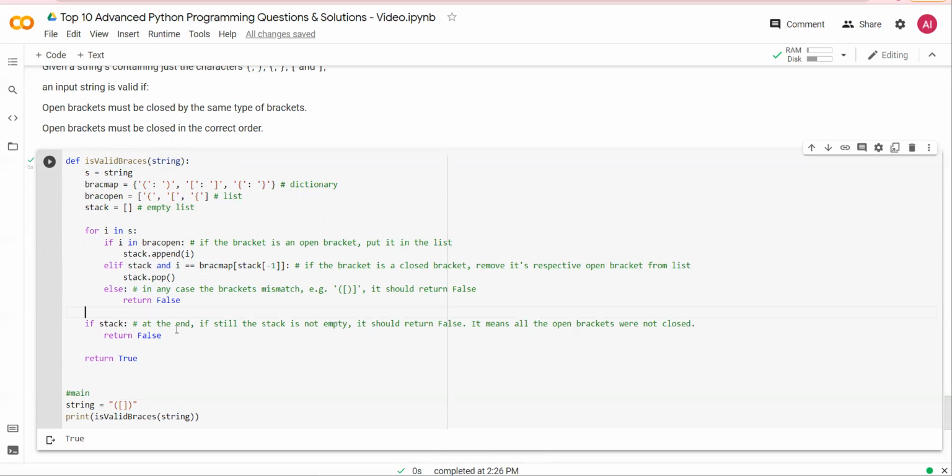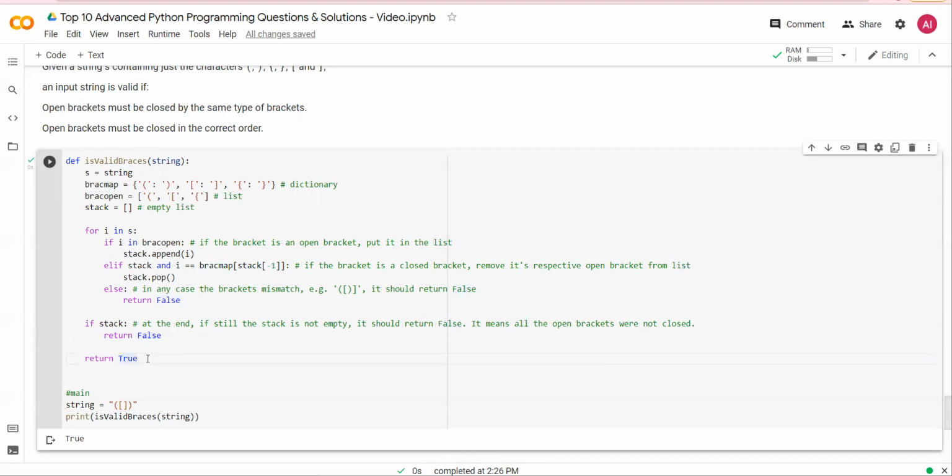If the stack is empty and you are at the end, the stack here, the new list, should always be empty. If the stack is not empty, that means there is still something remaining, then return false. In all other cases, return true.